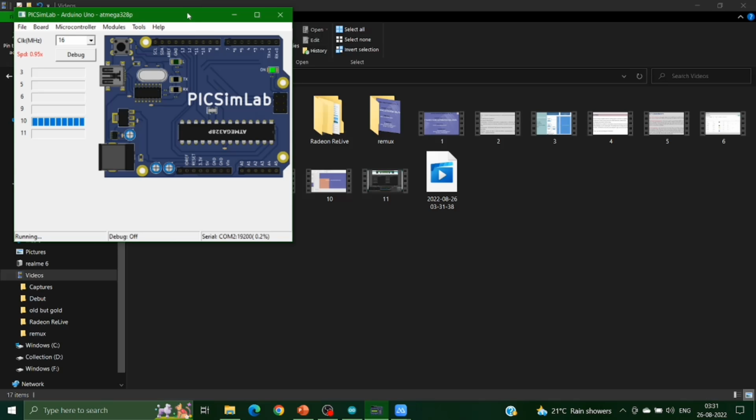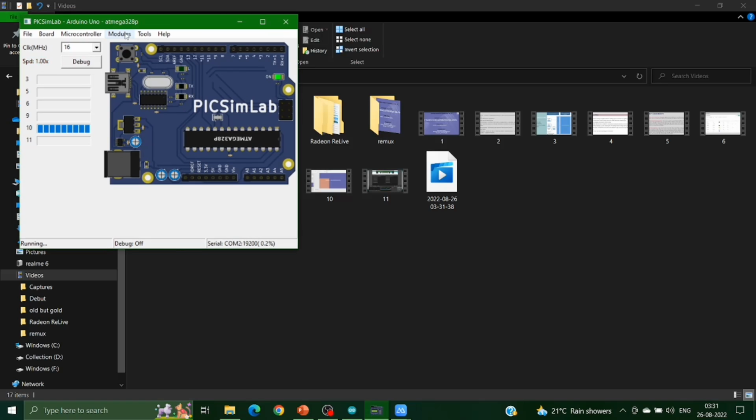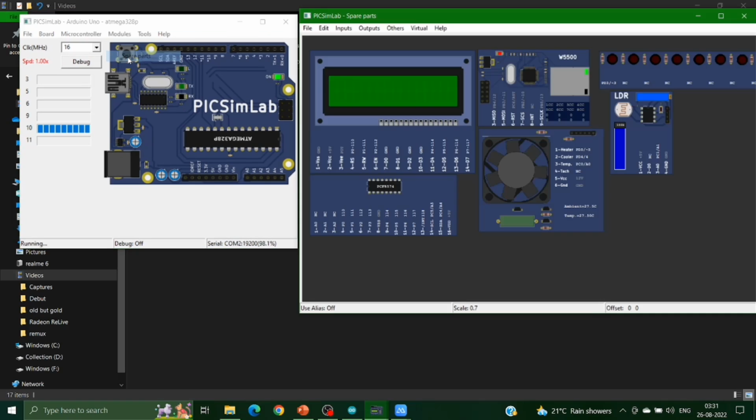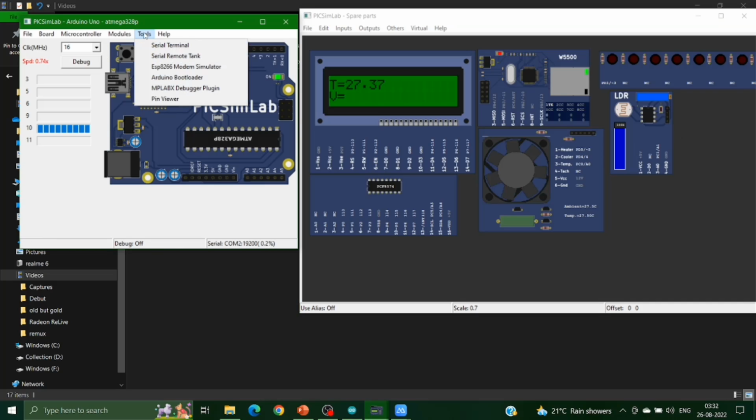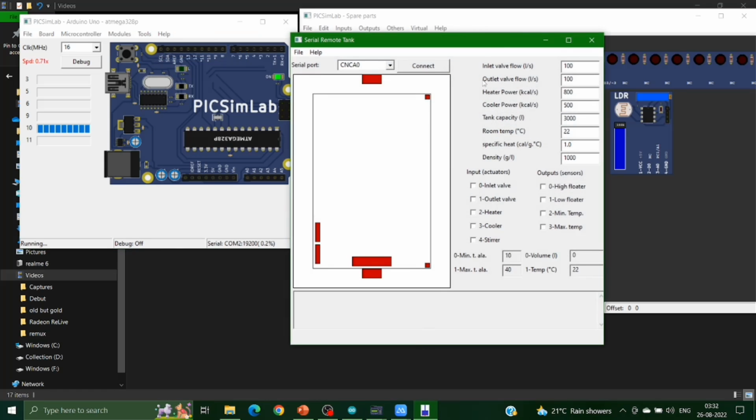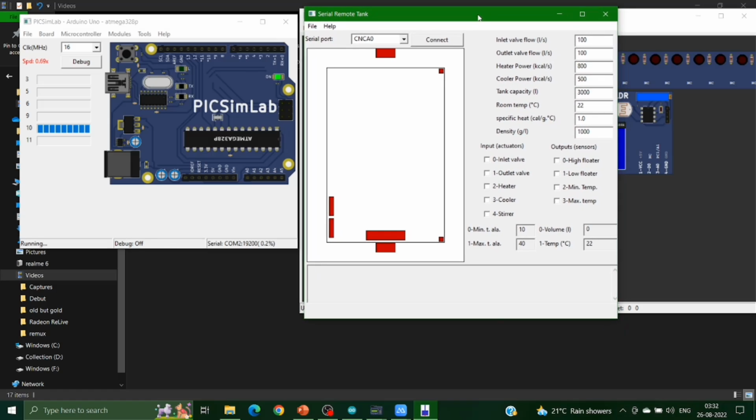So this is PICSimLab. To get the spare parts, we go to Modules and Spare Parts. Now, in these spare parts, we have the LCD, then this is the temperature sensor, the LDR to detect the sunlight, and this is the LED. Here in Tools, we get the serial remote tank. It will take some time. So this is the serial remote tank.